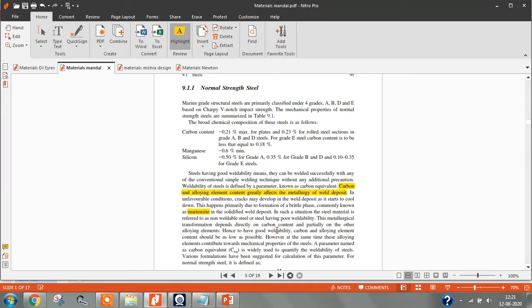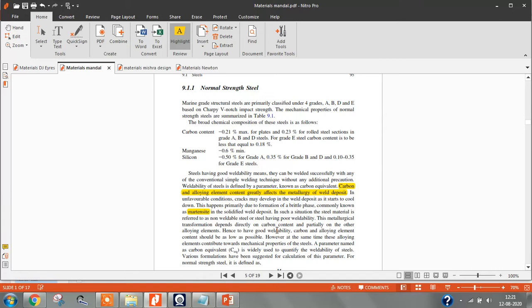The classification society will give a guideline on how to make a ship from cast iron, how to add the chemical additives, and what type of steel you should use in which part of the ship. They'll give all these guidelines to you, and you simply have to follow them while constructing a ship.